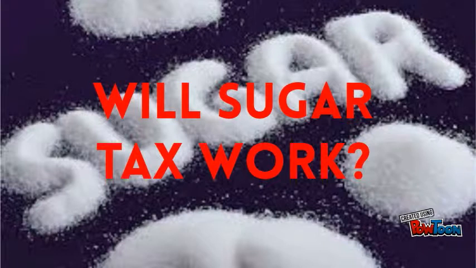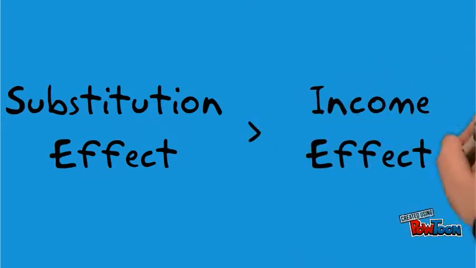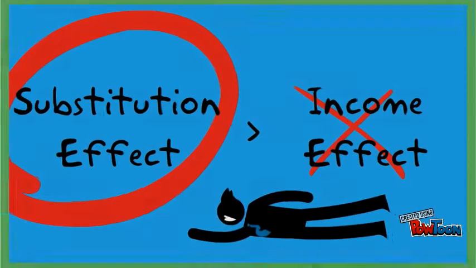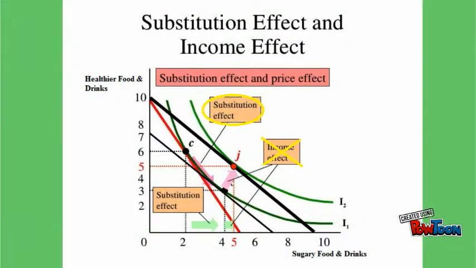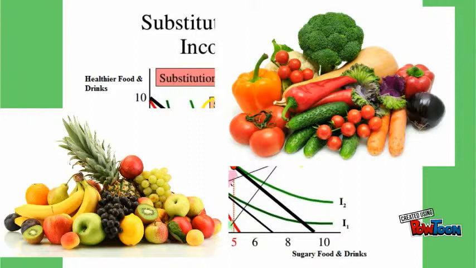Sugar is an important ingredient in our diet. However, there are many substitutes for food that contain an excess amount of sugar. For example, instead of consuming a candy bar or a bottle of Pepsi, the same consumer can choose to consume celery sticks and water. If the rising price of sugar-abundant food becomes high enough, consumers are encouraged to seek alternatives. If we subsidize healthy food like vegetables and fruits, the substitution effect should be even greater.